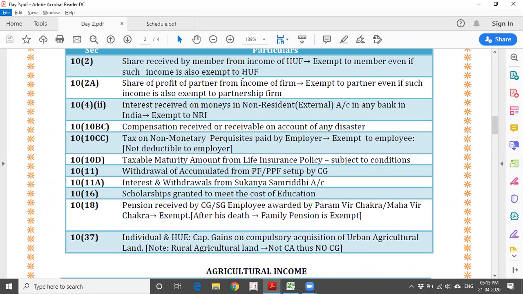So what is he going to do? He is going to pay me 12 lakhs, and on behalf of me, the employer himself is going to pay 1.5 lakhs as tax. Now the situation that comes, once he is paying on behalf of me, indirectly it is an income for me. There are two ways of treating it. One, I add that 1.5 lakhs to my income, and based on that I recalculate and pay tax. This is one way.